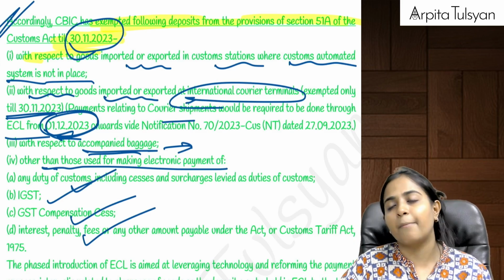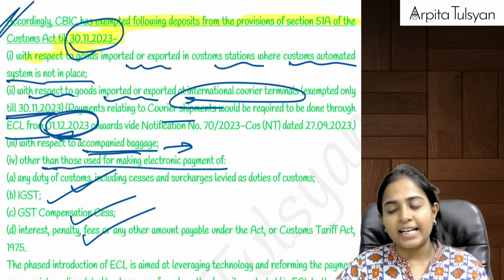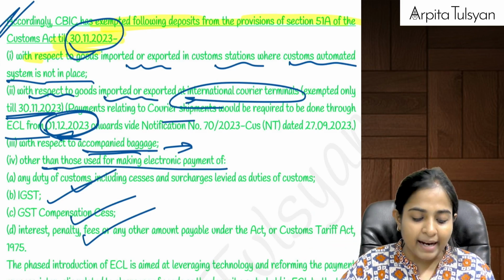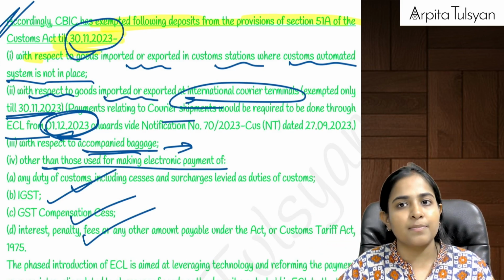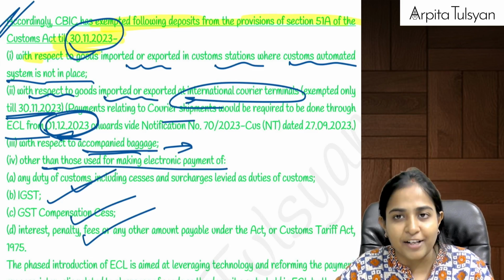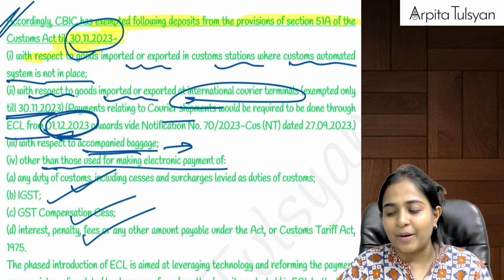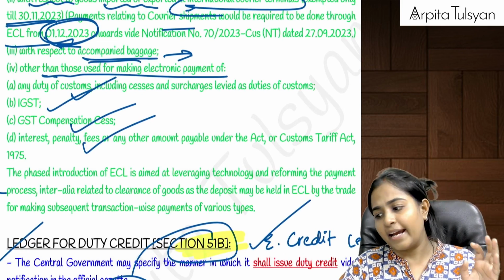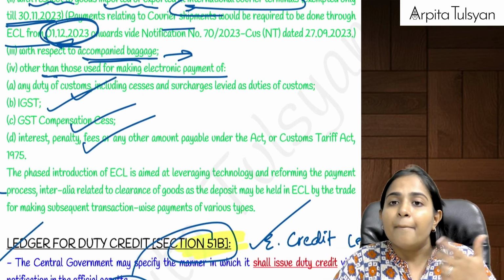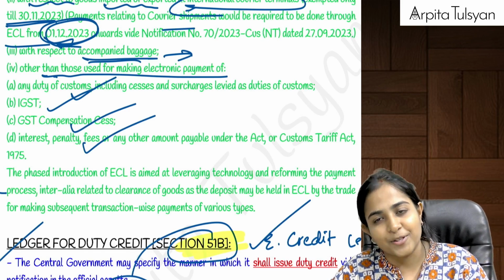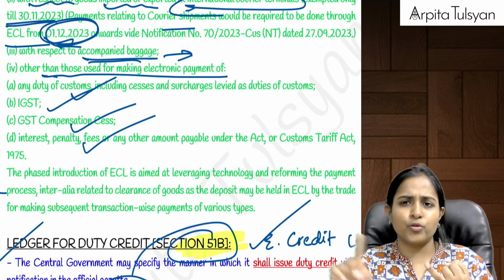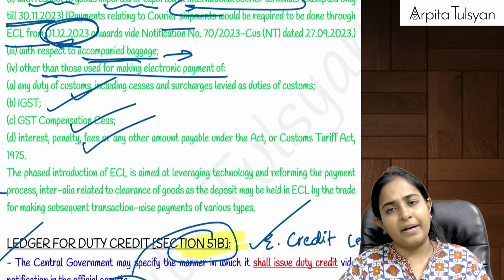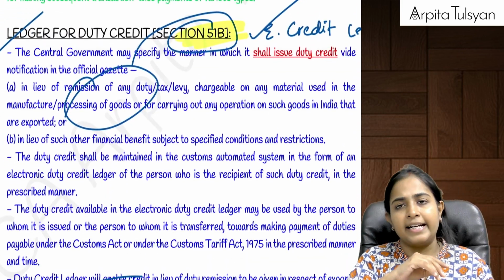But from 1st December 2023 they have already notified that you have to maintain this electronic cash ledger. Then in case of baggage, when the passenger is coming along with his baggage, you cannot expect the passenger to have an electronic cash ledger. So in that case the payment will not be done through the electronic cash ledger. And the last one, other circumstances, for example when your bill of entry amount is less than rupees 10,000, then payment of custom duty, social welfare surcharge, GST compensation cess, etc. can be done by any mode other than the electronic cash ledger.